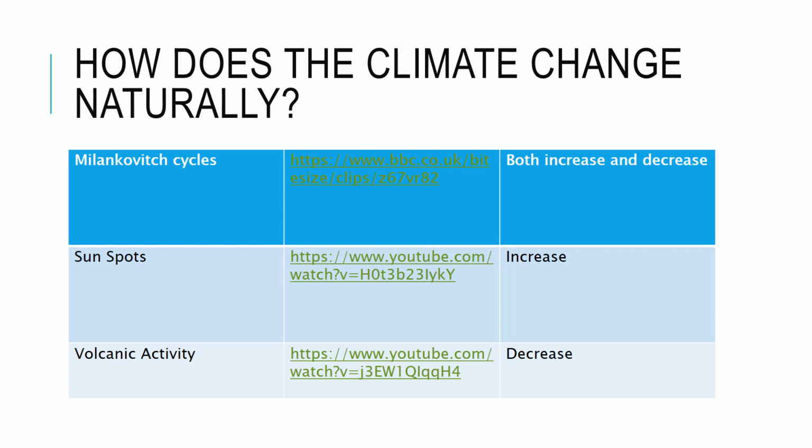Now, you've got three ways here. You've got Milankovitch cycles, you've got sunspots, and volcanic activity. Now, these are all ways in which the climate can and has changed naturally. On the PowerPoint version of this slide, you've got some sources of information here, here, and here. And on this side, I have talked about whether it's an increase, decrease, or both in terms of temperature.